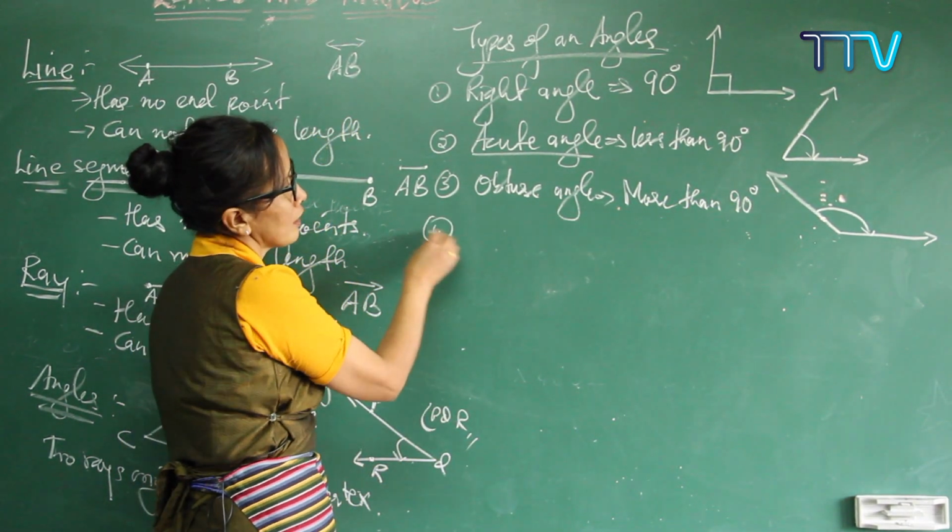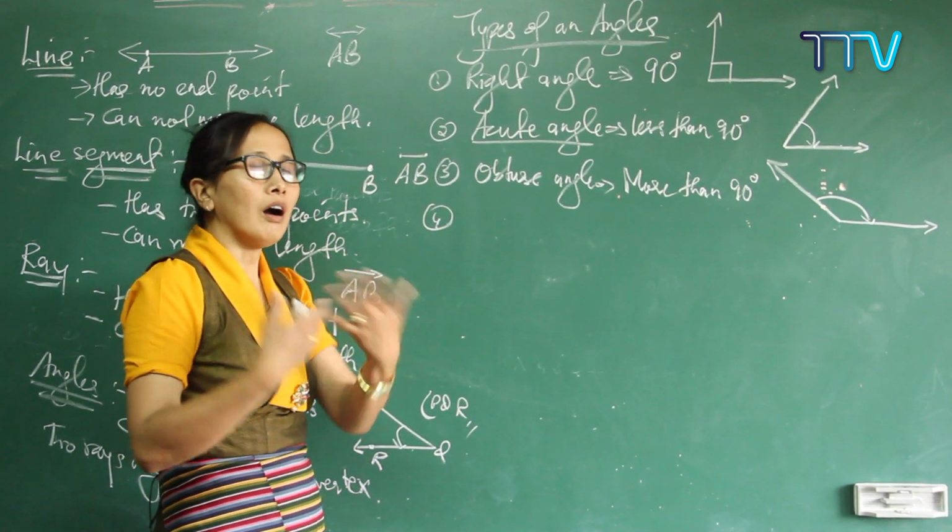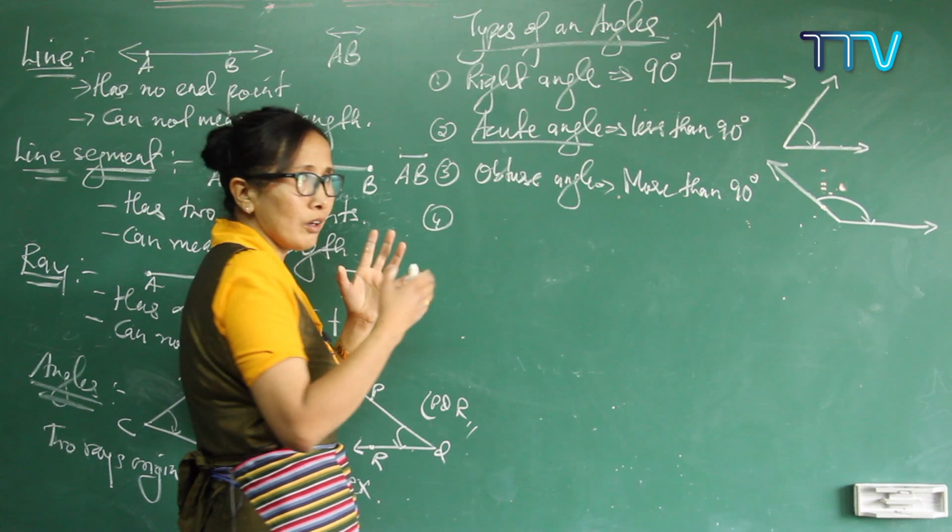And the fourth one here: right angle, acute, obtuse. Now you can get a straight angle or a reflex angle.